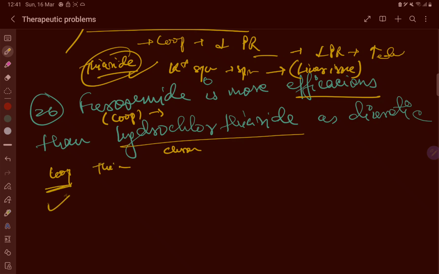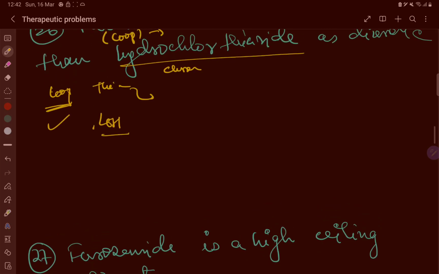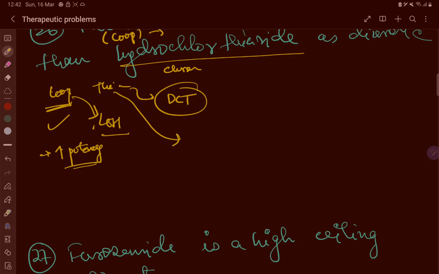Furosemide is a loop diuretic which acts on the ascending limb of loop of Henle, inhibiting the sodium chloride reabsorption. Hydrochlorothiazide is the thiazide diuretic, which acts on the distal convoluted tubule. This is the ascending limb of loop of Henle. This is the distal convoluted tubule. Furosemide has high potency, but thiazide has less potency. Faster onset of action.